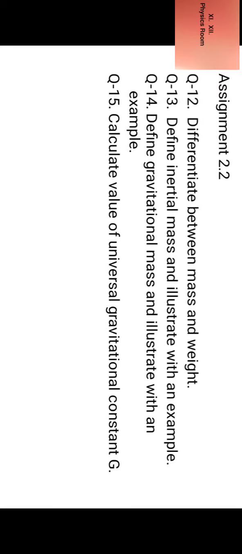Now, assignment 2.2 continued. Question number 12. Differentiate between mass and weight. Question number 13. Define inertial mass and illustrate with an example. Question number 14. Define gravitational mass and illustrate with an example. Question number 15. Calculate value of universal gravitational constant G.